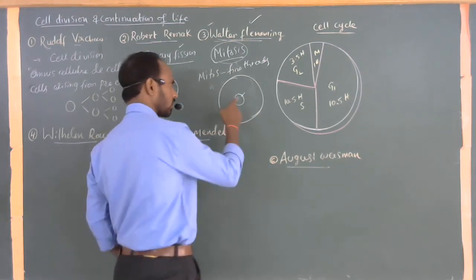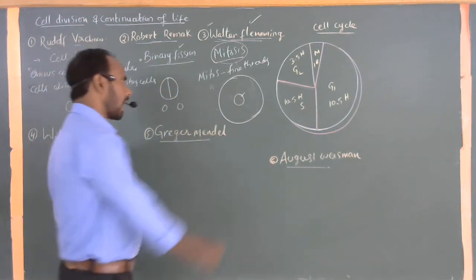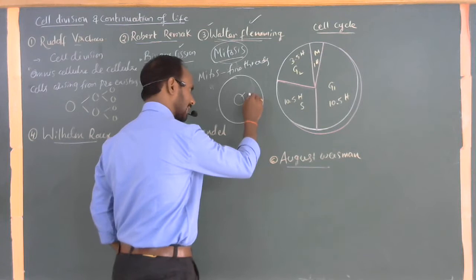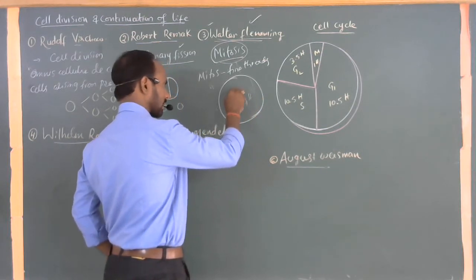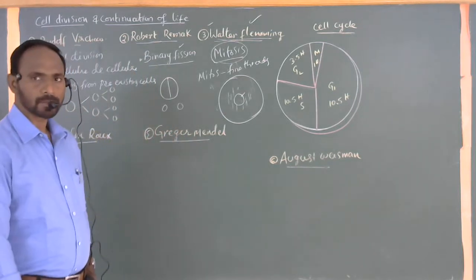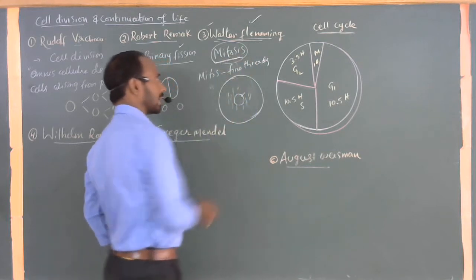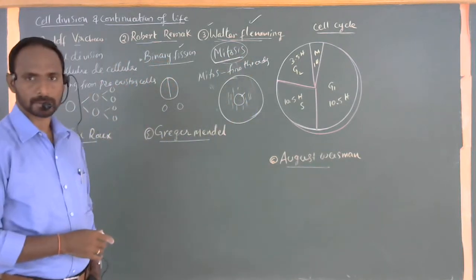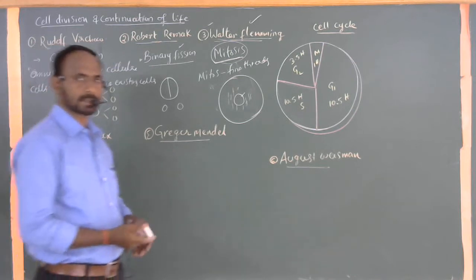These chromosomal structures along with chromatin material also look like fine thread-like structures. These fine thread-like structures are split into two equal parts. Such a process was first named mitosis by Walter Fleming.